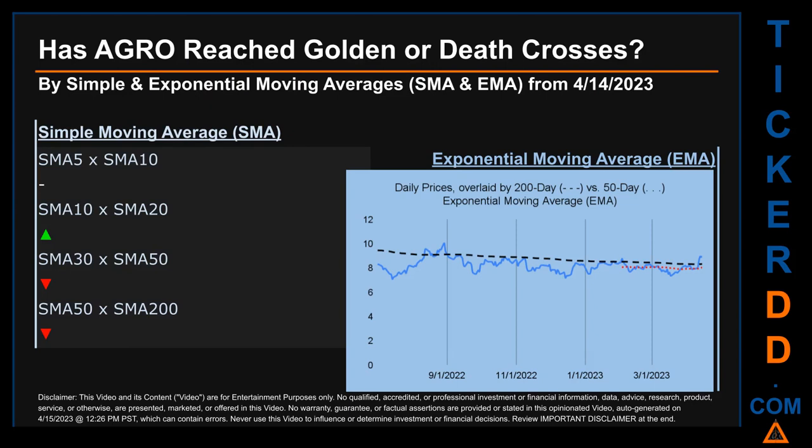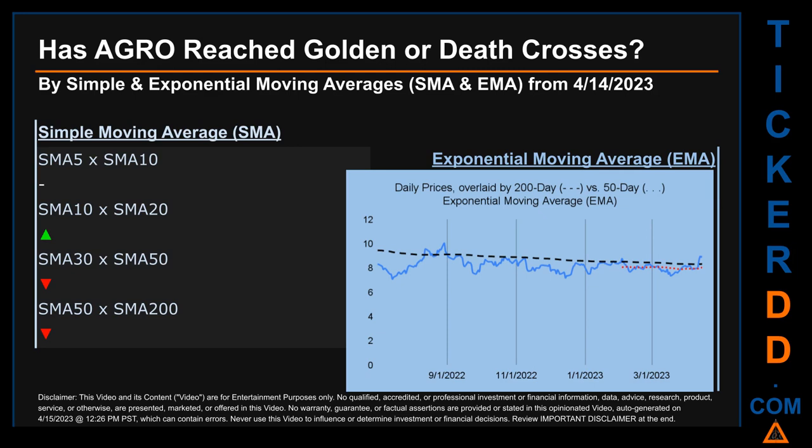Has AGRO price reached golden or death crosses? Golden cross and death cross are basic signals that compare average prices across two specified trade day ranges, a short-term versus a long-term range. For example, 5-day versus 10 trade days. Essentially, a golden cross is a bullish signal. It appears when a ticker's short-term moving average crosses above its long-term average. Vice versa, a death cross is a bearish signal when the short-term crosses below its long-term moving average. For our opinionated analysis off third-party and abstracted data, we decided to look at both simple moving average, SMA, and exponential moving average, EMA.